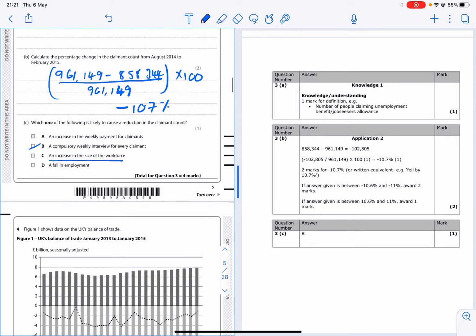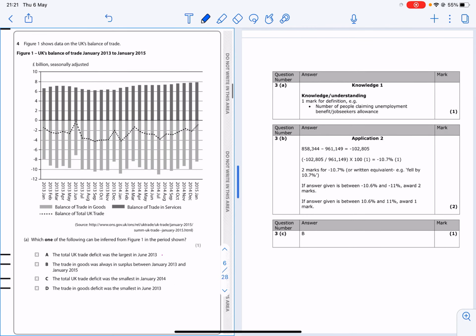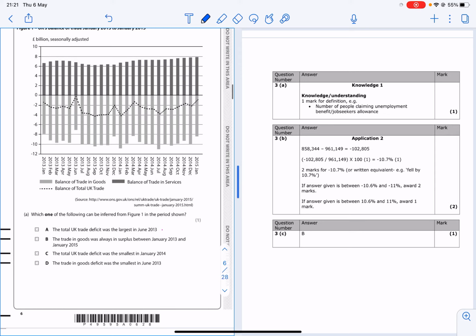Right, number 4, there's a lot going on in this graph. It looks very confusing, so it's one of those that would be much better if it was in colour so that you could identify what's going on. So let's have a look at this. So this one here, that's this one here, this is balance of trade in services.